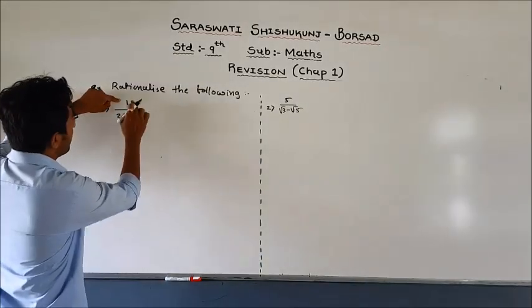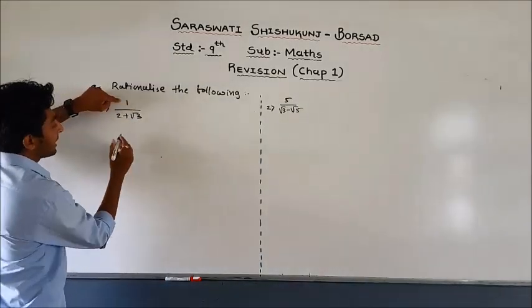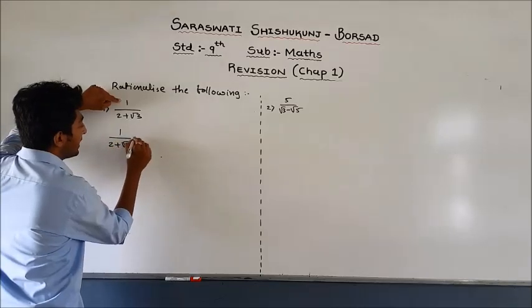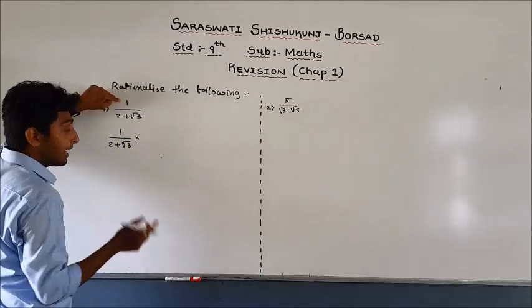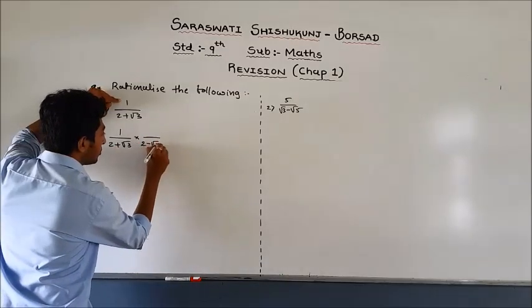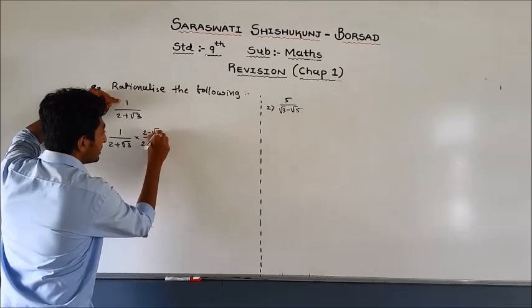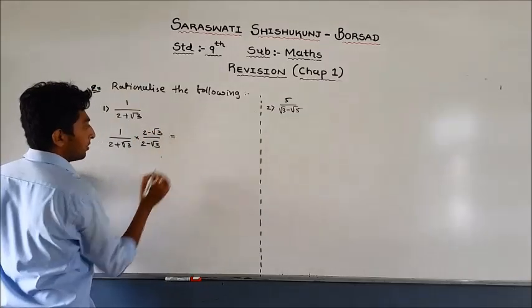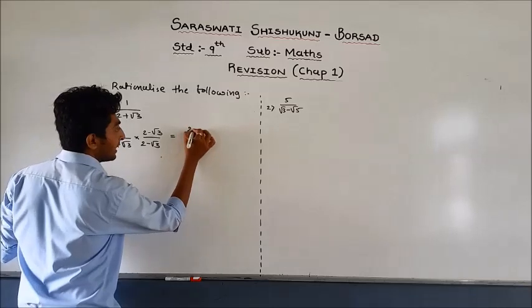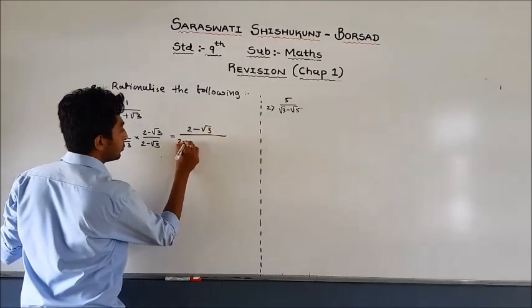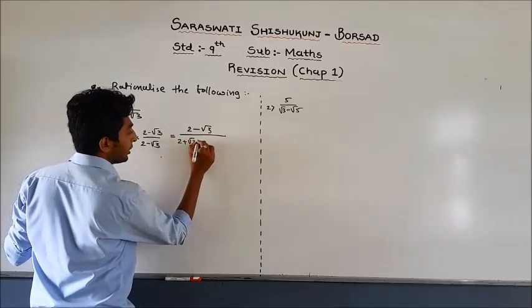You have to multiply the denominator and numerator by the opposite sign, that means by 2 − √3. Now you can write (2 − √3) divided by (2 + √3)(2 − √3).